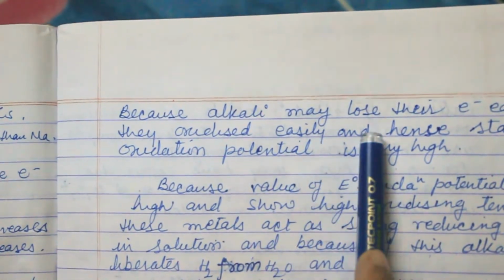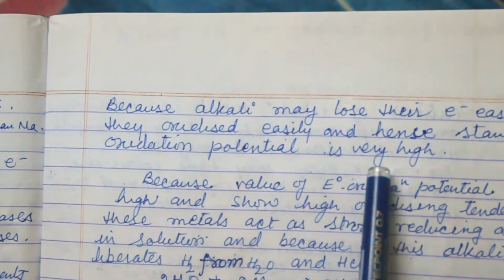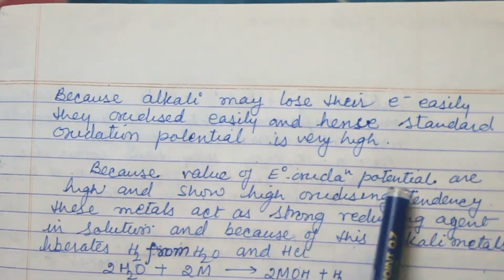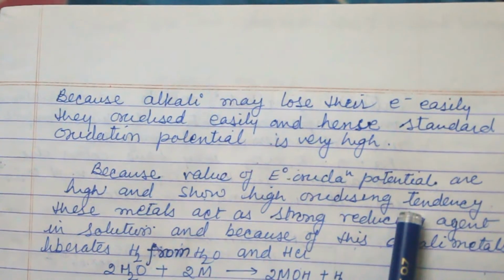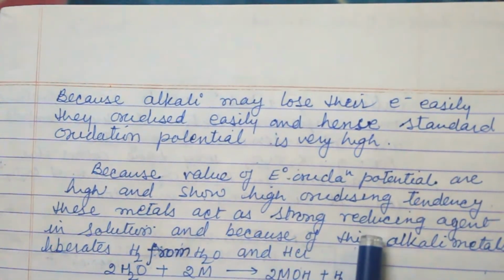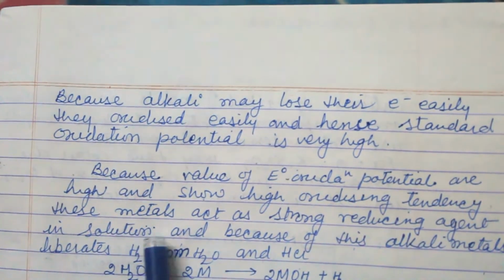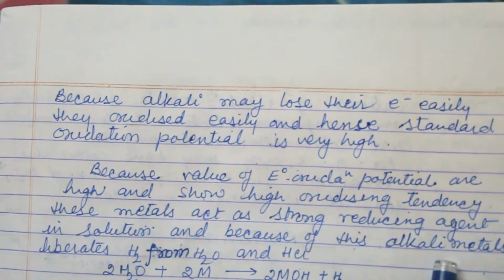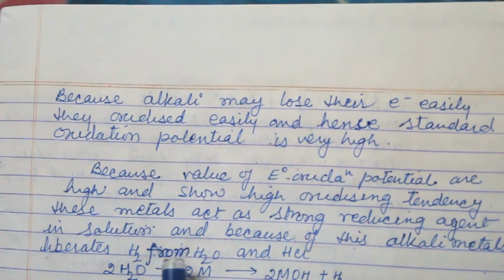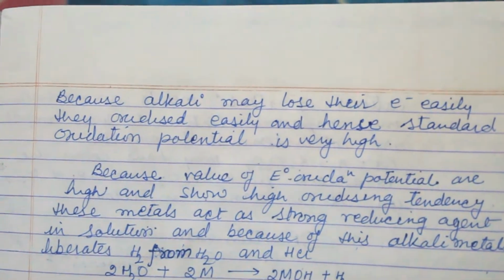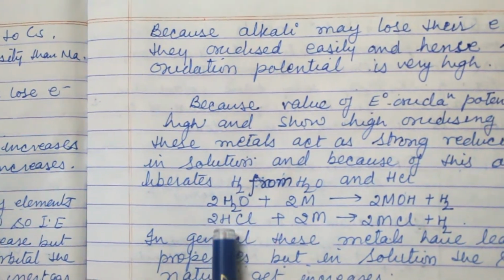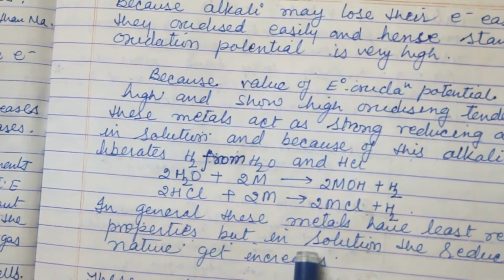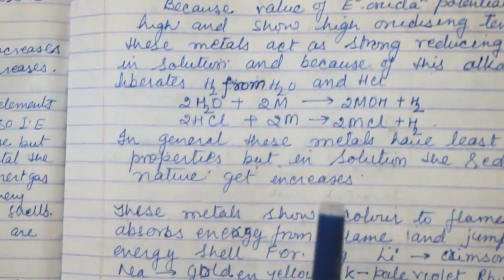Because alkali metals lose their electrons easily, they oxidize easily, and hence the standard oxidation potential is very high. Because the standard oxidation potentials are high, they show a high tendency to be oxidized. These metals act as strong reducing agents in solution. Because of this, alkali metals liberate H2 from H2O and HCl. When these metals react with water and HCl, they liberate H2. In the gaseous state these metals have the least reducing property, but in solution the reducing nature increases.